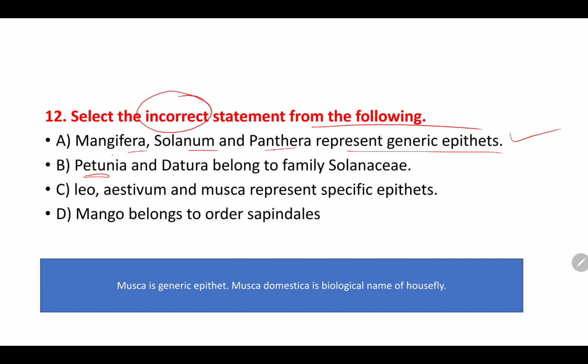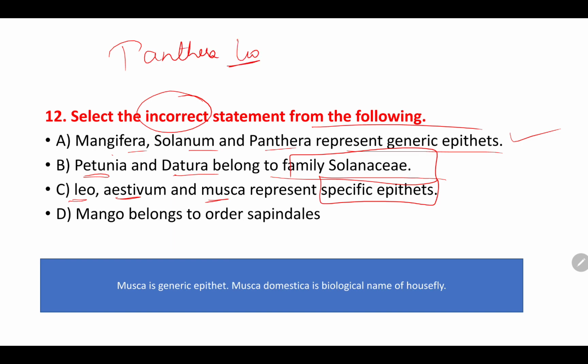Next, Petunia and Datura belong to the same family called Solanaceae. This is also true. When it comes to option C, Leo, Aestivum, Musca represent specific epithets. Panthera leo. Here Leo is what? Species name, that is, specific epithet. Next, Triticum aestivum.